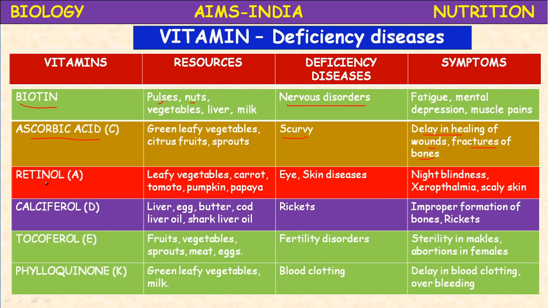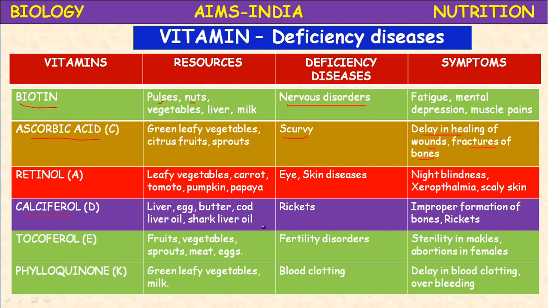So vitamin A must be included in the diet. Calciferol, next, vitamin D. Vitamin D is available in early morning sunlight. Some food materials like liver, egg, butter, cod liver oil, shark liver oil, and milk contain this vitamin D.